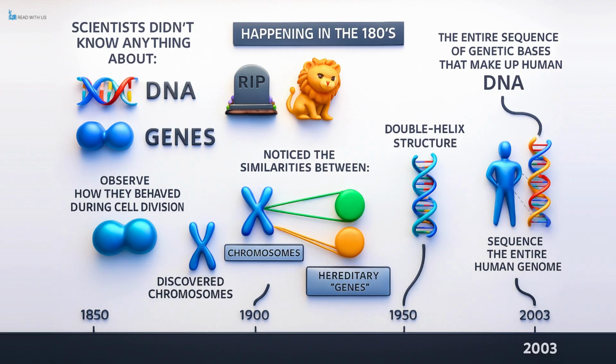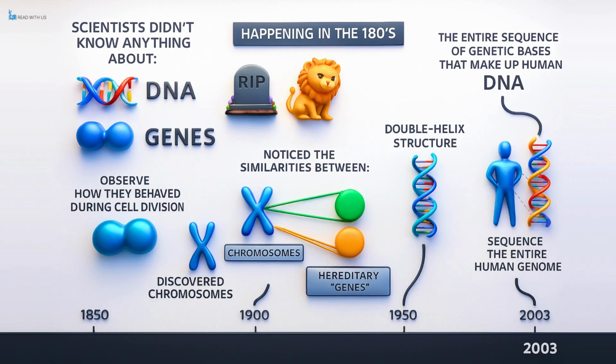The field of genetics saw further major advancements in the mid-20th century. In the 1950s, the structure of DNA was discovered. Scientists identified that DNA has a double helix structure, which provided even deeper insight into how genetic information is stored and transmitted. The most recent major milestone occurred in the year 2003, when the Human Genome Project was completed. This achievement meant that scientists had successfully mapped the entire sequence of the genetic bases in human DNA, allowing us to understand the complete code that makes up human life.